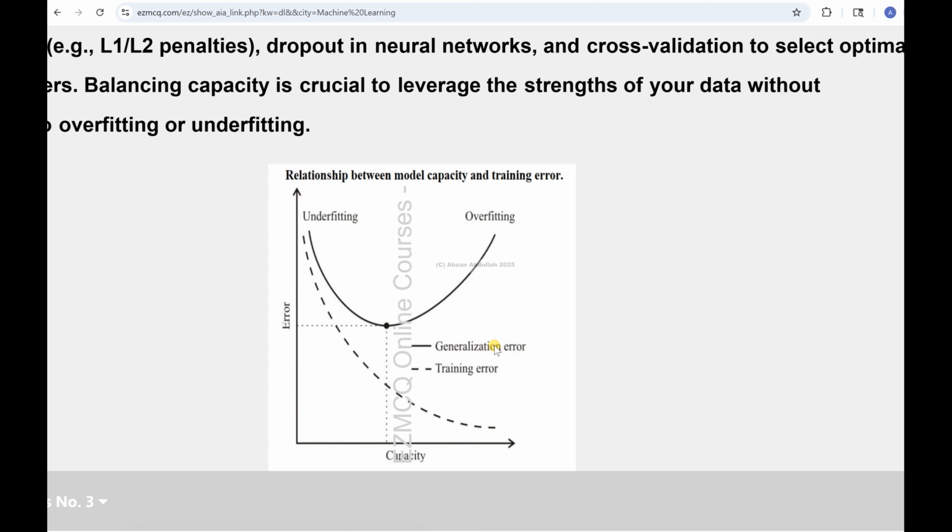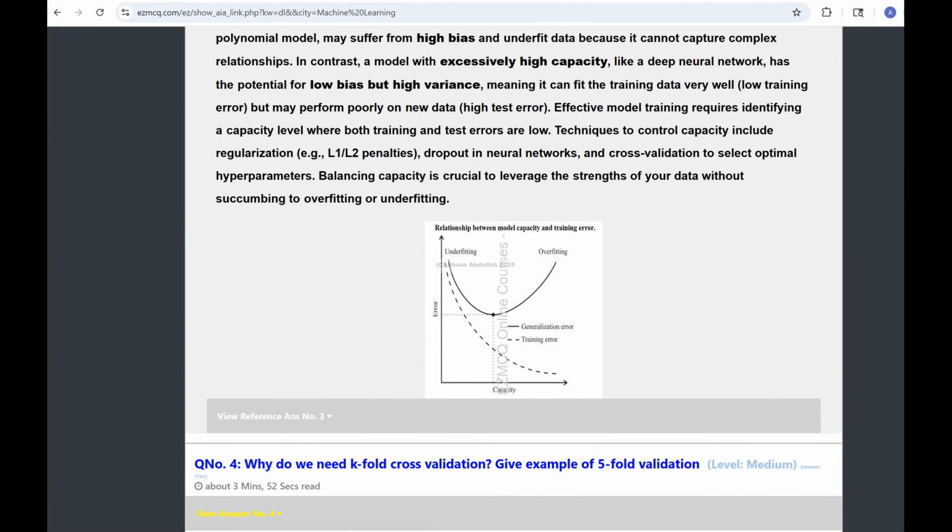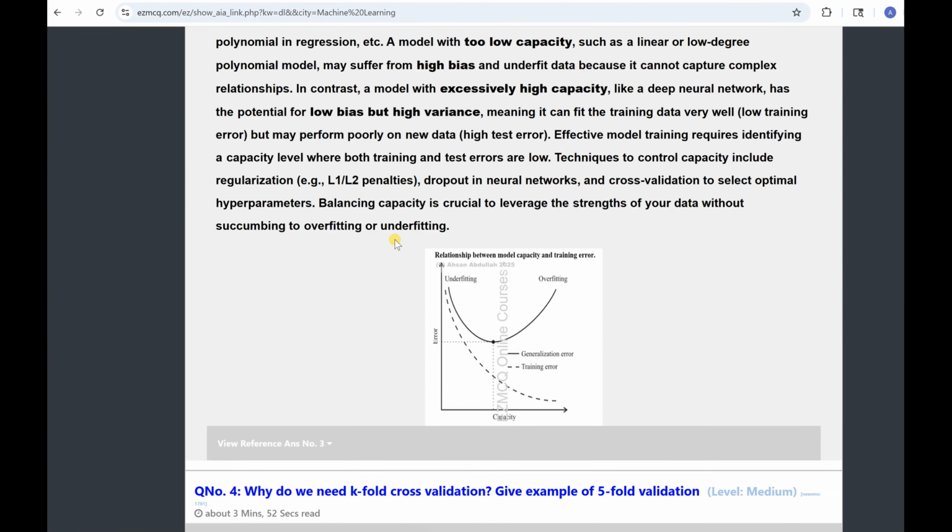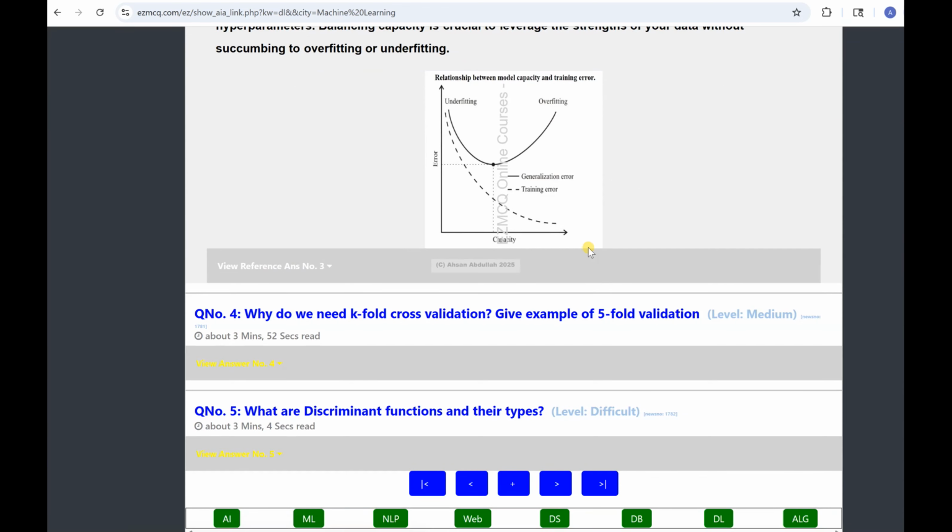So this is the generalization error, okay? And this is the training error, which I've explained to you. So if the gap is less, then it is underfitting, and if the gap is more, then that is overfitting. So corresponding to this error, we would like the error to be reduced, and the capacity is that it should be able to work with various functions or patterns. That is the model capacity. You can call it flexibility. So now you understand. We'll talk more about generalization in the next lecture, which is lecture 2b.